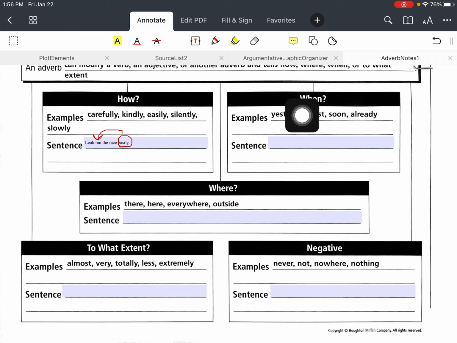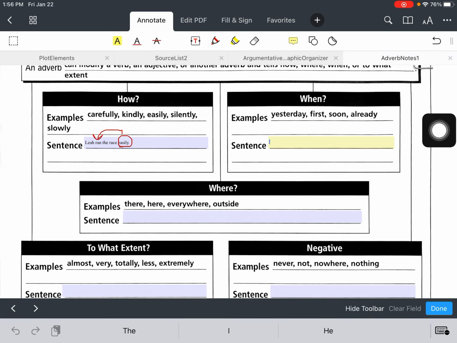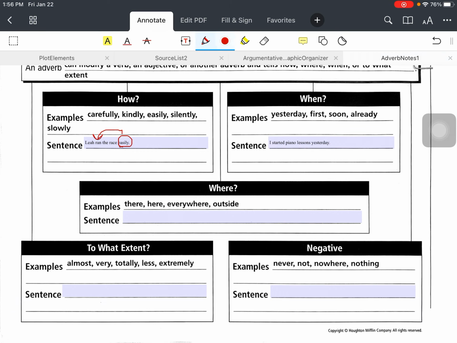Now, next, adverbs can tell when something was done. So, for example, yesterday, first, soon, or already. The sentence I want you to put is, I started piano lessons yesterday. The adverb in this example tells when, and it is yesterday. But what does yesterday modify? So what was done yesterday? It's going to modify the verb. It modifies started.